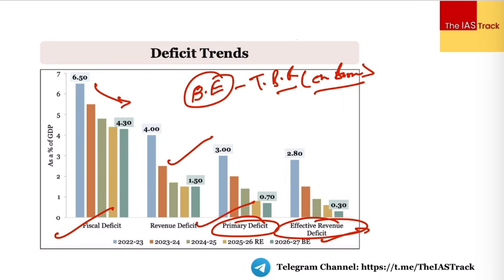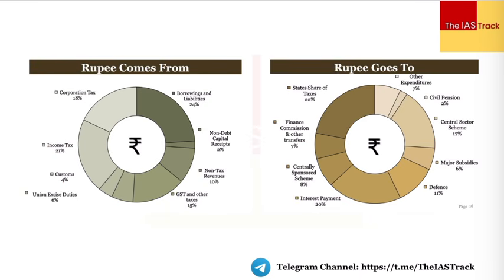That is how you get the primary deficit. If you see, there is a lower trajectory for almost all of these inputs. Next thing which you'll have to understand, this can be important from the prelims aspect. Where does the rupee come from?